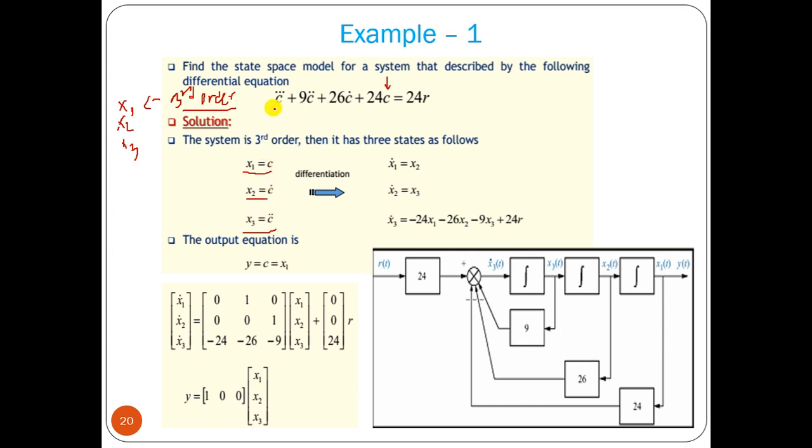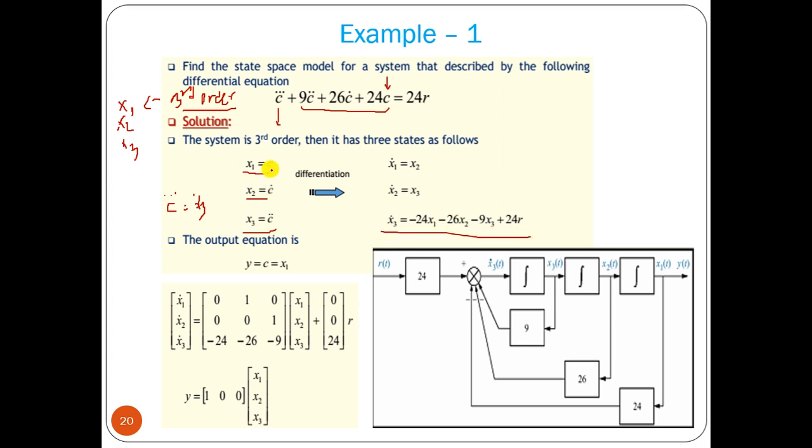So here c triple dot is equal to x3 dot. Now x3 dot equal to, taking that term to the right hand side, minus 24x1 minus 26x2 minus 9x3 plus 24r. This is one equation.